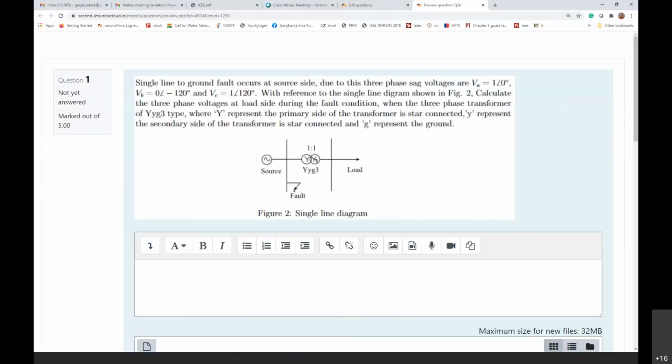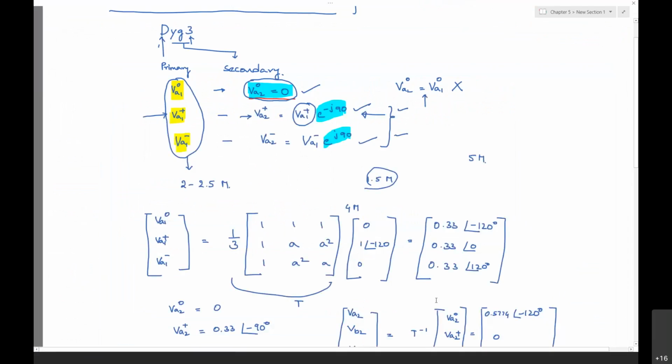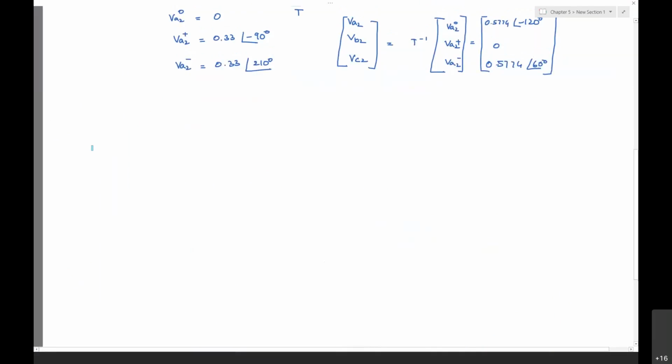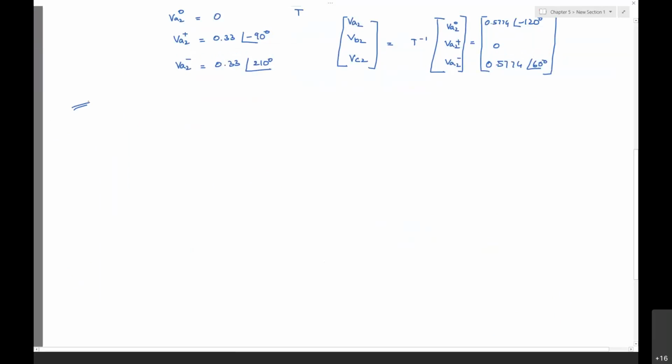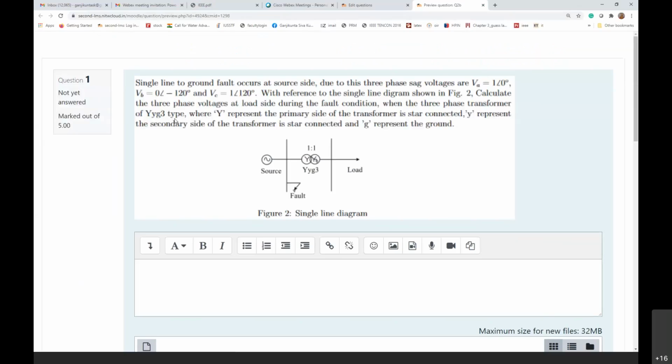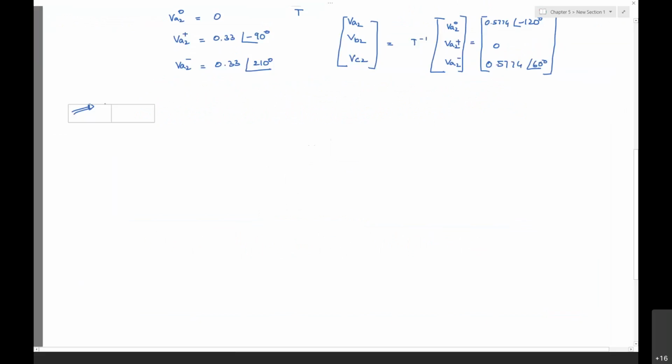in this particular problem also, this is another type of question. This is a single line to ground fault. That is VA is equal to 1 at an angle of 0 degrees. The VB is 0. And then VC is 1 at an angle of 120 degrees.